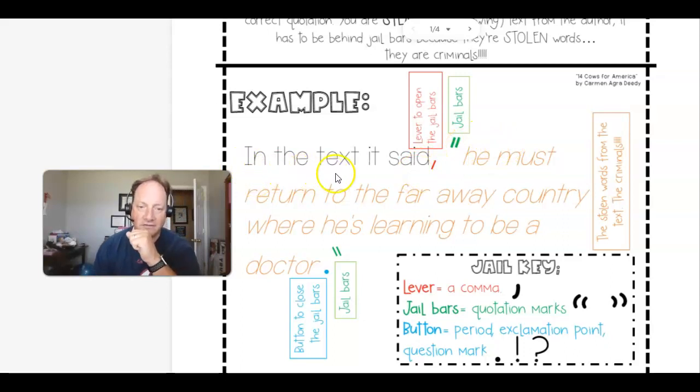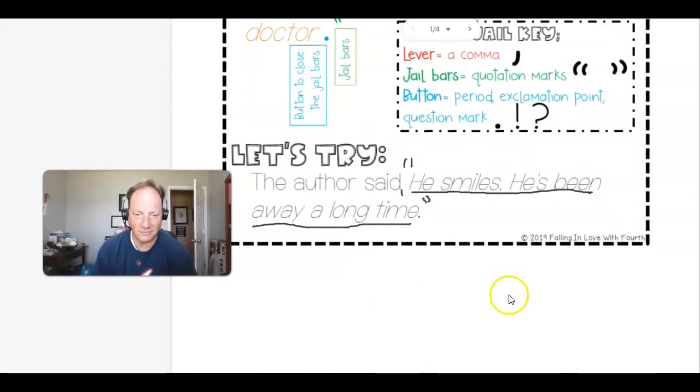So let's look again. It says, in the text it said, comma, quotation marks. And then they inserted, he must return to the faraway country where he is learning to be a doctor. Period. Quotation marks. Okay? Now, you have to put quotation marks around what the author says. But also, you have to put punctuation marks at the end. Okay, it can be a period, it can be an exclamation mark, or a question mark.